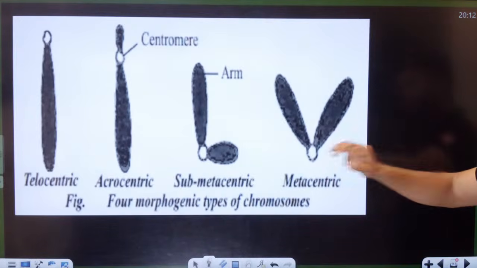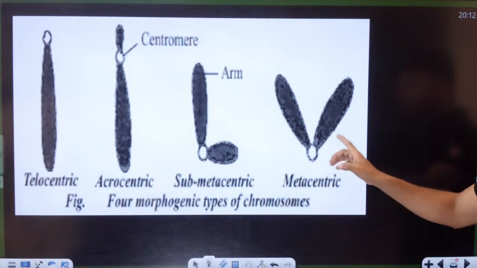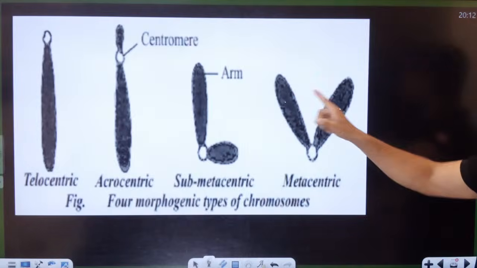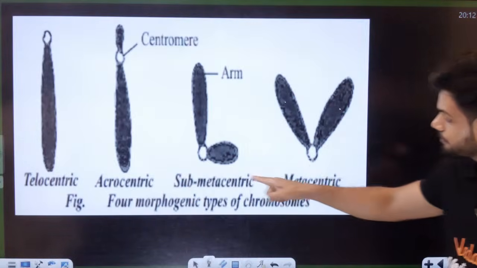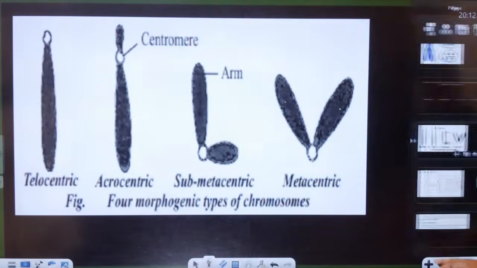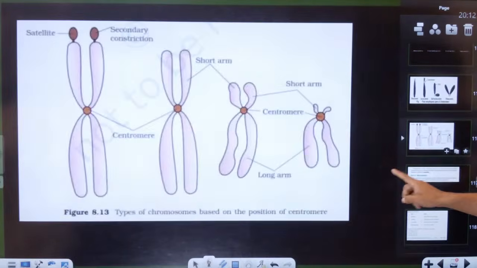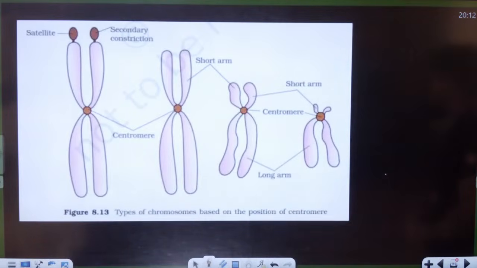So based on the different chromatid or arm length, they have different shapes of chromosomes. This is your NCERT diagram, given right here, students.